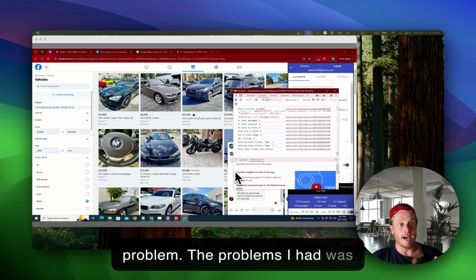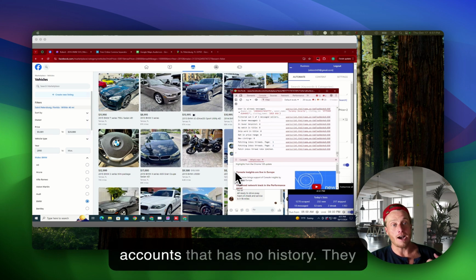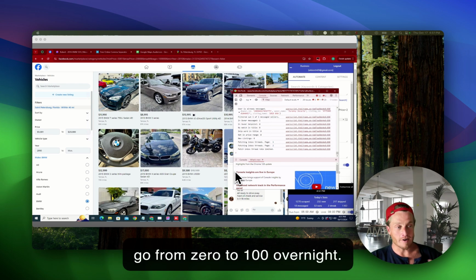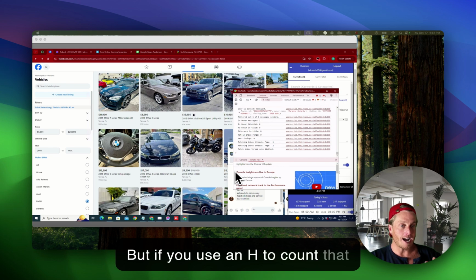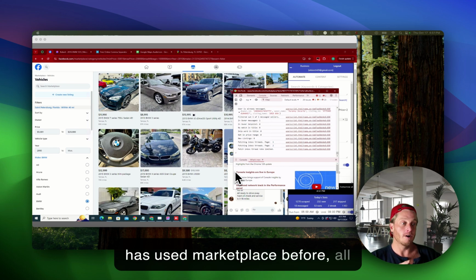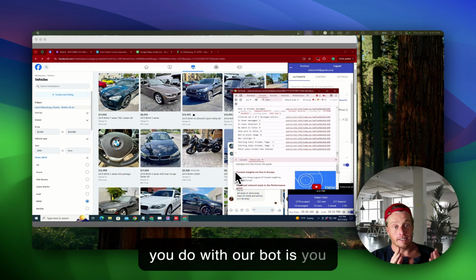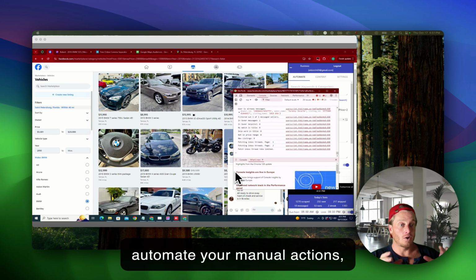The problems I had was when I was doing this with fake accounts that have no history. They go from 0 to 100 overnight. Yes, you get banned or you have to verify your account. You can't. But if you use an aged account that has used Marketplace before, all you do with our bot is you automate your manual actions.